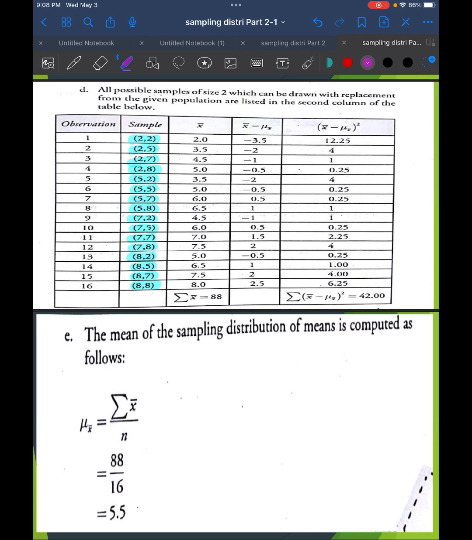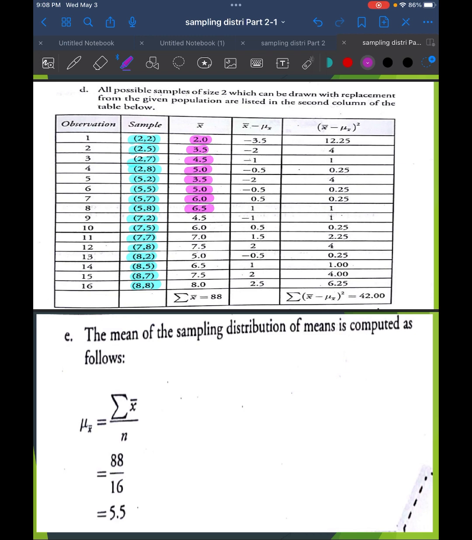That is 2 plus 2 divided by 2, that is 2.0. 2 plus 5 divided by 2, 3.5. 2 plus 7 divided by 2, 4.5. 2 plus 8 divided by 2, 5.0. 5 plus 2 divided by 2, 3.5. 5 plus 5 divided by 2, 5.0. 5 plus 7 divided by 2, 6.0. 5 plus 8 divided by 2, 6.5.